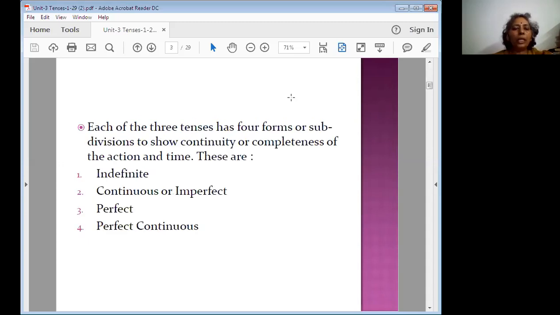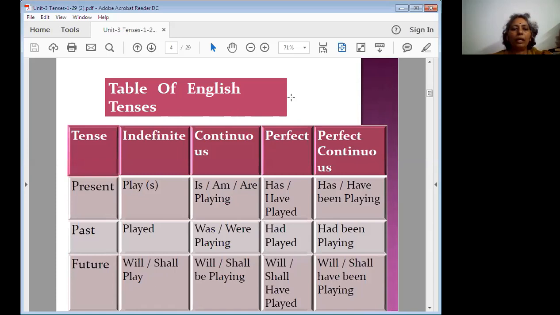And now you see, each of these tenses has four forms. Those are the subdivisions to show the continuity or completeness of the action and the time. So here these are indefinite, continuous or imperfect, perfect, and perfect continuous. Here I have provided a table of tenses for you. In the present tense, what forms do we have? Indefinite form, continuous form, perfect form, perfect continuous. So present tense, past tense, future tense, based on the particular form we have the structure.